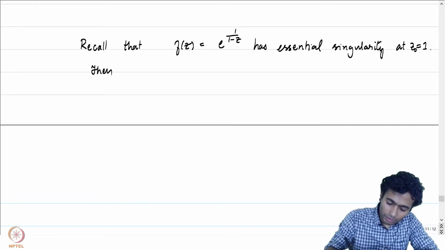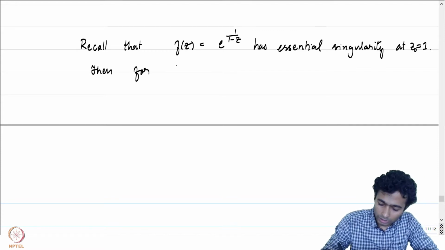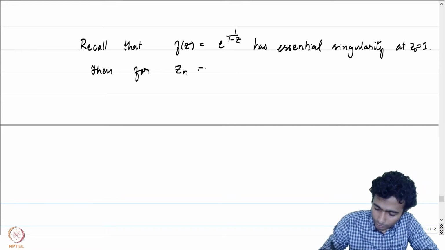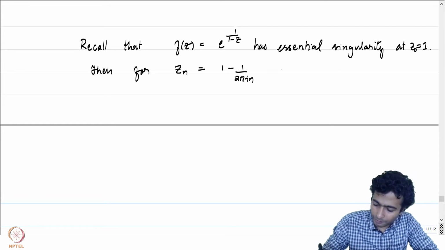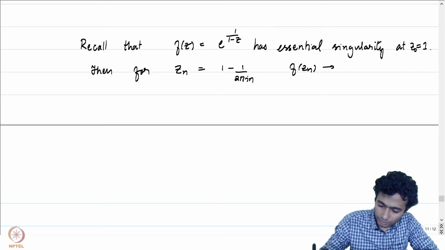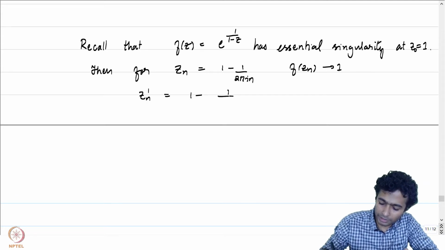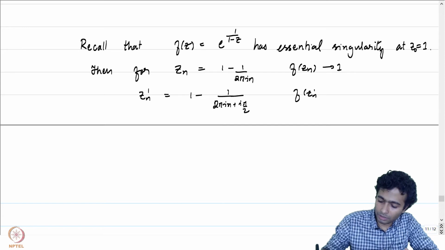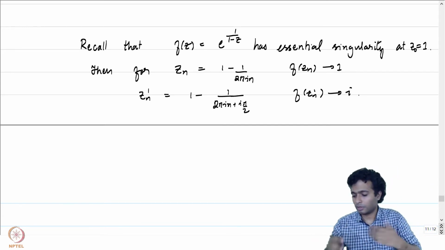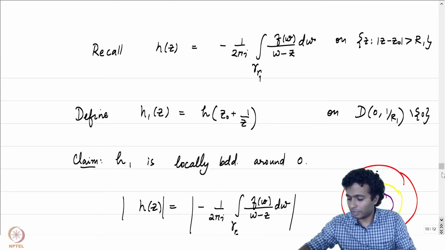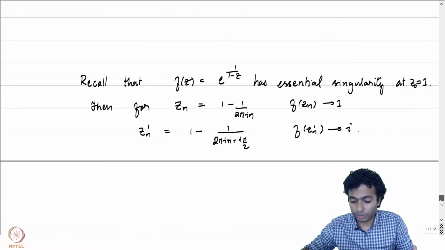For the sequence zn, I think it was 1 minus 1 by 2 pi i n, f of zn converges to 1. In fact, f of zn is equal to 1 for each of these, and for zn prime, which is 1 minus 1 by 2 pi i n plus i pi by 2, f of zn prime converges to i. So, there is no one limit that we will be able to get hold of in these cases.